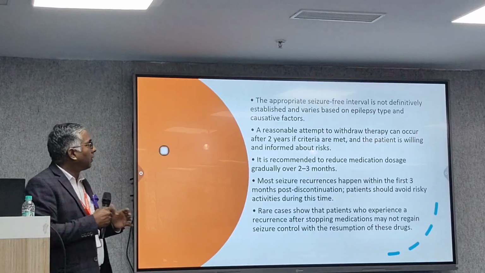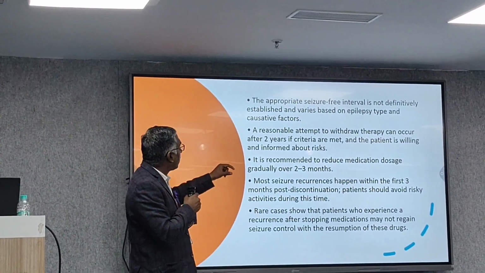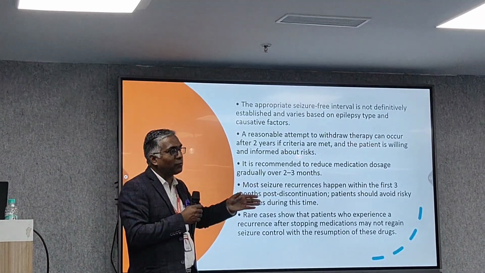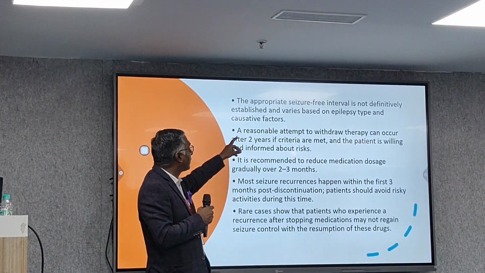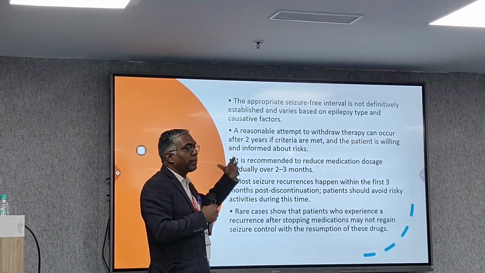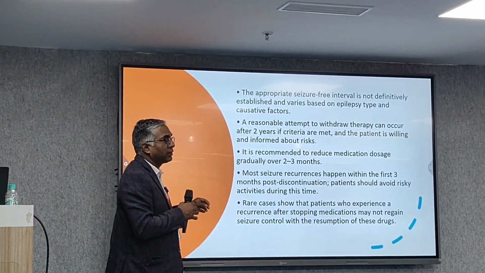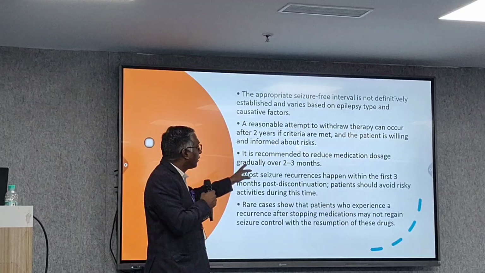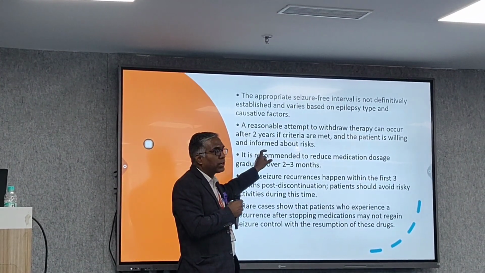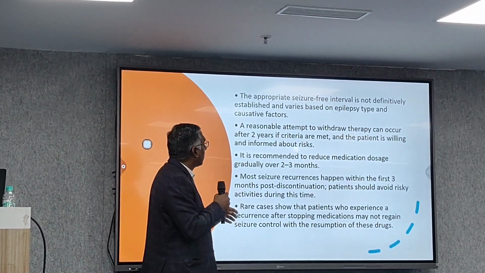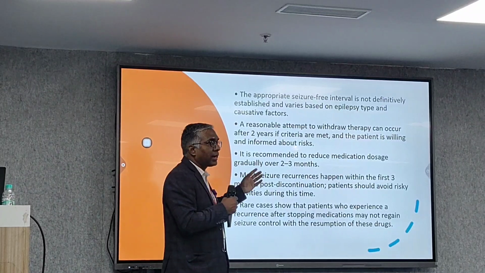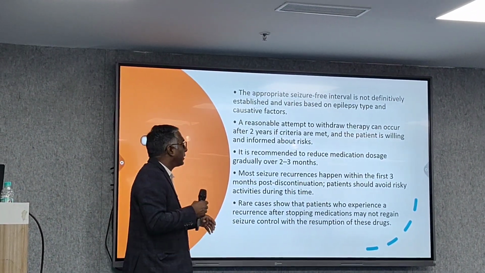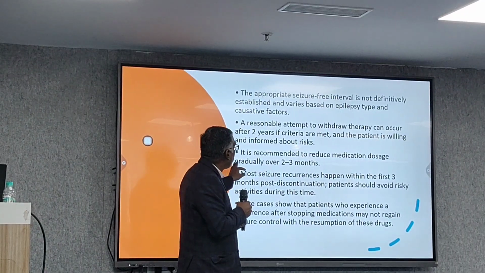The appropriate seizure-free interval is not definitively established. Still, we can think of stopping, but what is the appropriate interval, when we have to stop, it is not defined yet. Whether we should do it at 1 year, 2 years, or 3 years, you never know. A reasonable attempt to withdraw therapy can occur after 2 years. At least 2 years of therapy we have to do, then we can start, if the other criteria as I mentioned are met: normal EEG, normal brain imaging, and normal neurological examination. And the patient is willing and informed about the risk also.